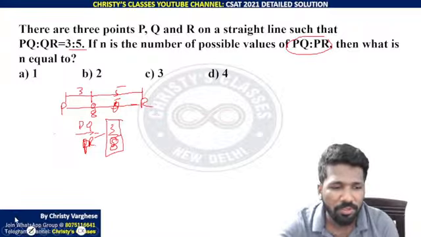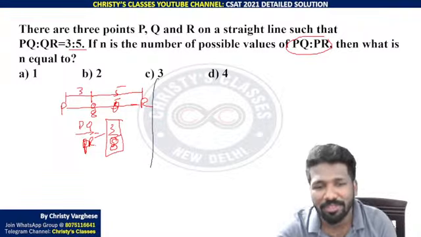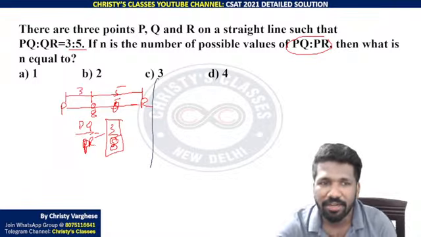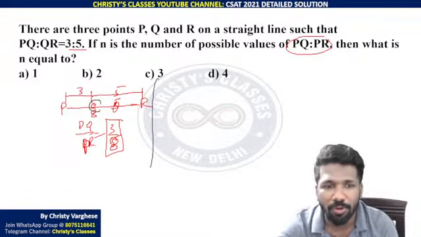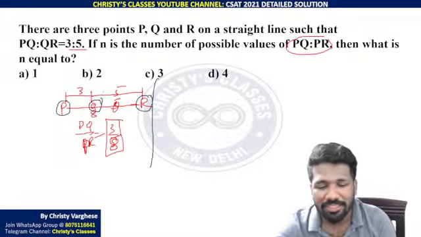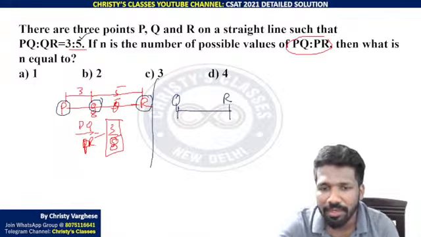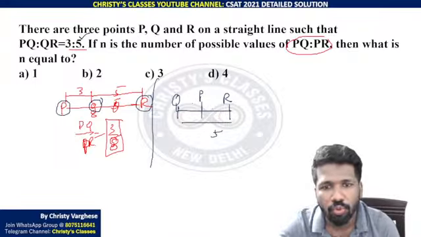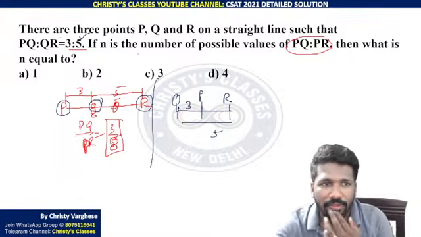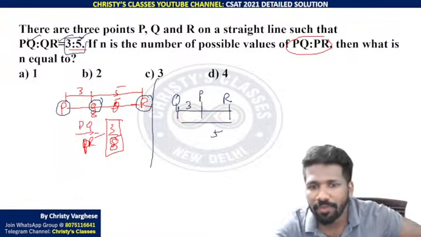But there is one more possibility. In ranking and ordering chapter also this idea is important. Because the question didn't say that P, Q, R are in this order itself. It is not necessarily in that order. It can also be like this. QR is the larger one na? You are placing P in between. This is also a possibility na? So that QR is 5 and PQ is 3.